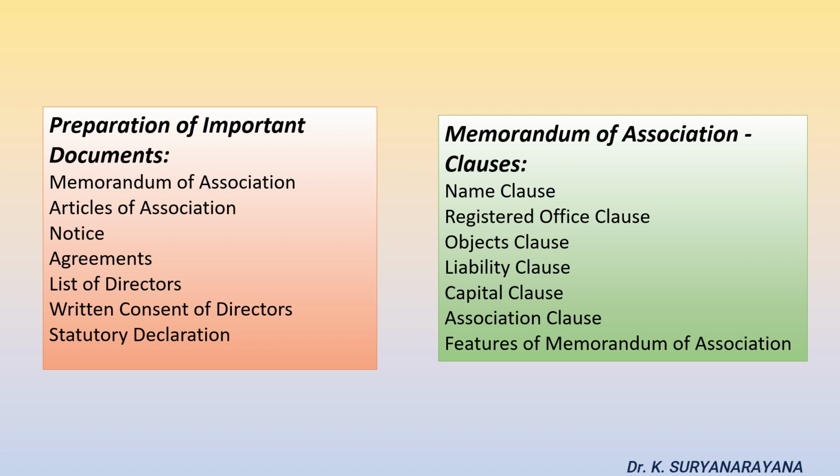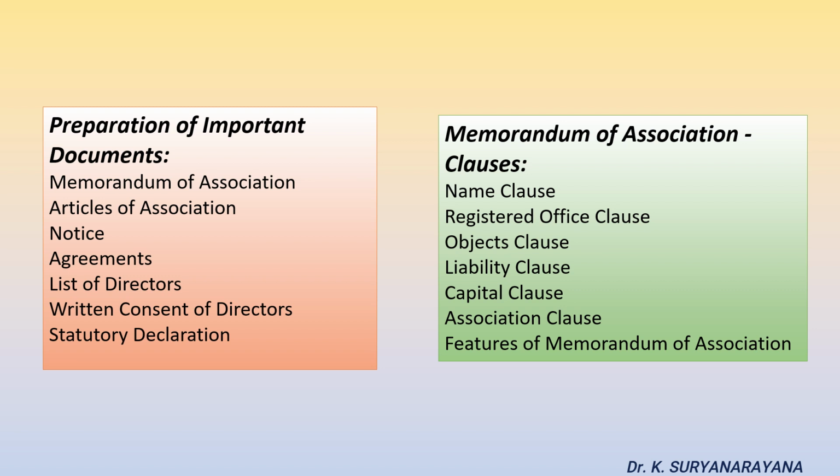Memorandum of association. It is also called the charter or constitution of the company. It outlines the objects of the company and develops its relationship with others. The contents of the memorandum of association are name of the company, capital requirements, objectives, liability, subscription, and association clauses of the company.